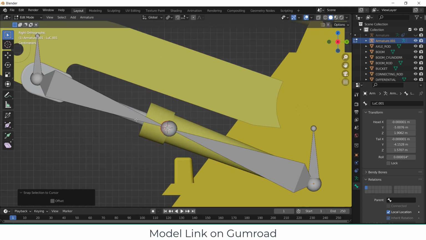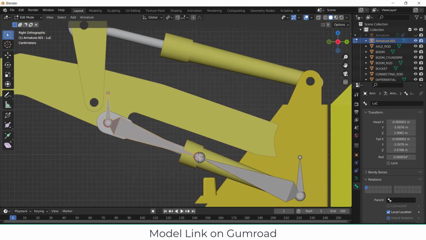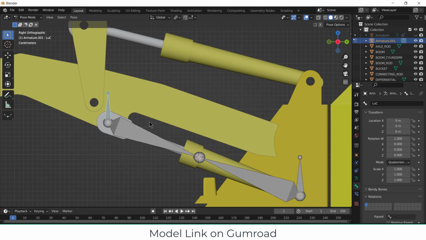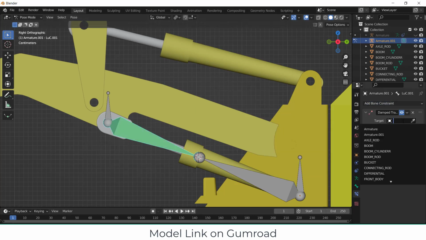Now here we have made it. Okay, now select this bone, and by pressing Shift select this, press Ctrl P, click on keep offset. So if I go to the pose mode, select this, press G, you can see I'm able to move it. This is a very important thing, because when I do rigging, you will see how I'm going to use it. Now in pose mode, select this, go to the bone constraint, click on damped track, click on Armature 001.